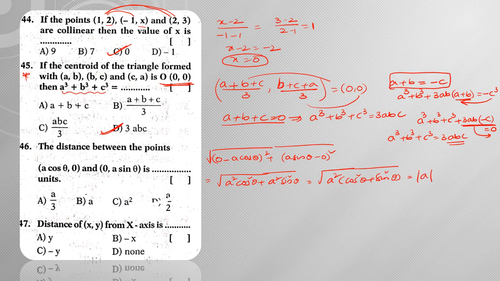I am going to get the answer as modulus of a. Hence option B is my answer. So distance of x comma y from x axis. So I already told you, from x axis means you need to consider the y coordinate. Hence the answer is modulus of y. It is nothing but modulus of y.